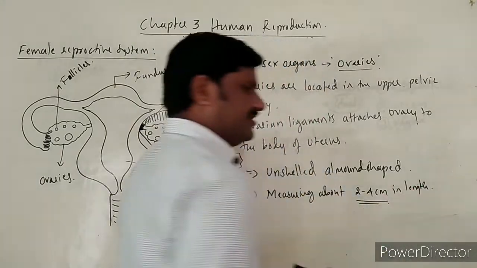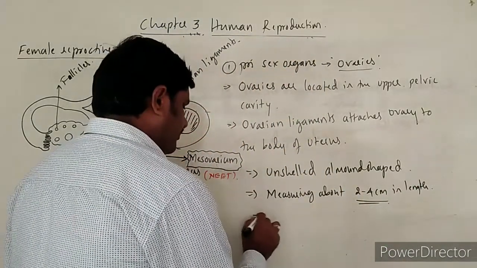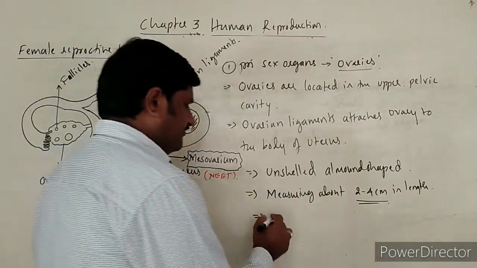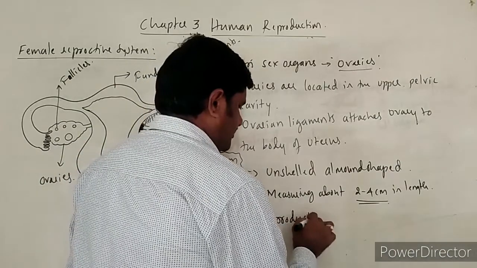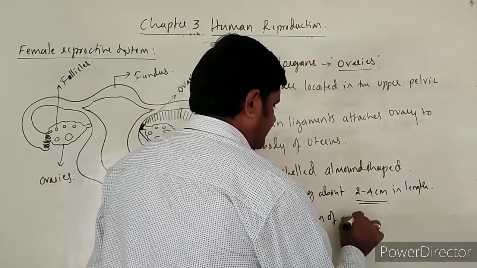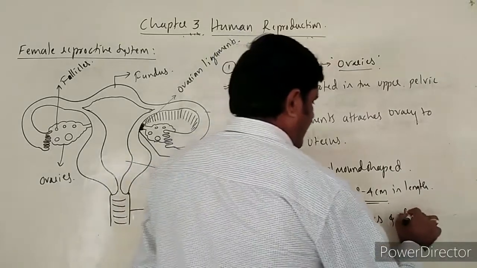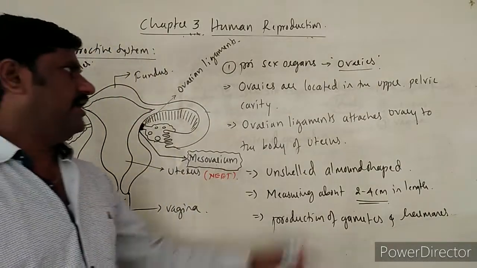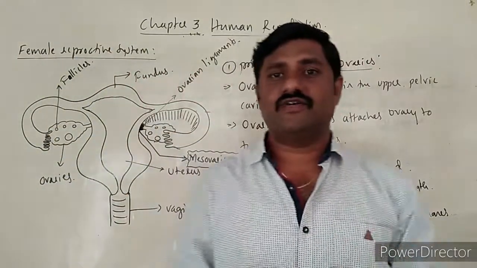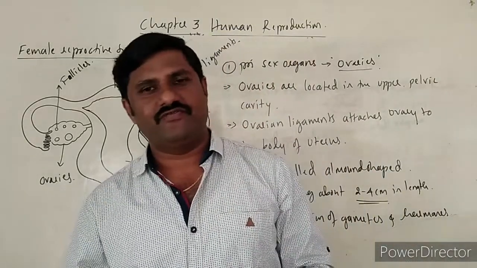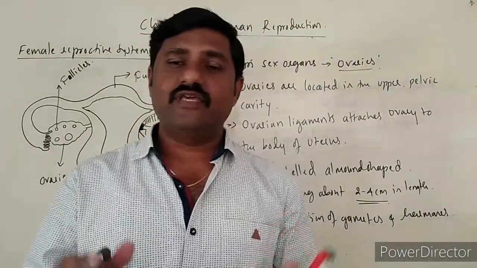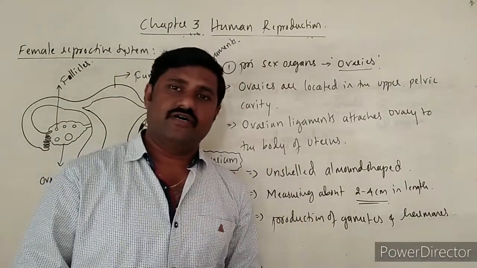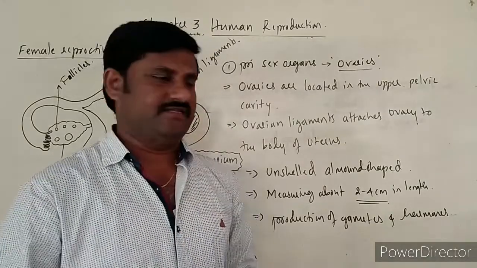So these are very small structures, and as you know, the ovaries are the primary sex organs. They are meant especially for production of gametes as well as the hormones they secrete, right? Hence these ovaries are also considered mixed glands, or heterocrine glands, as we studied very well last year.